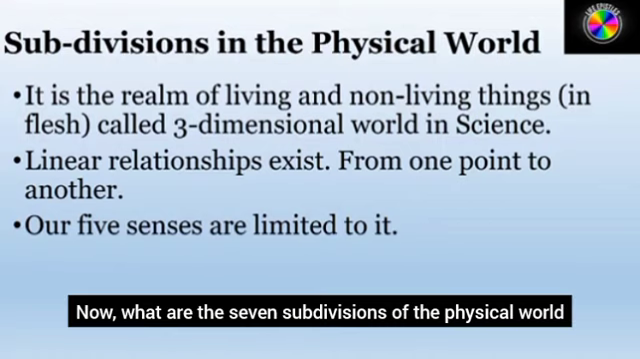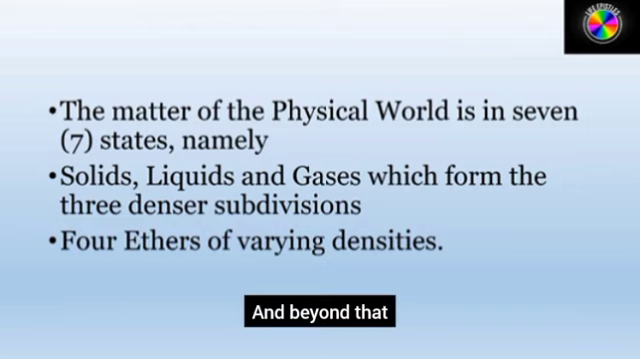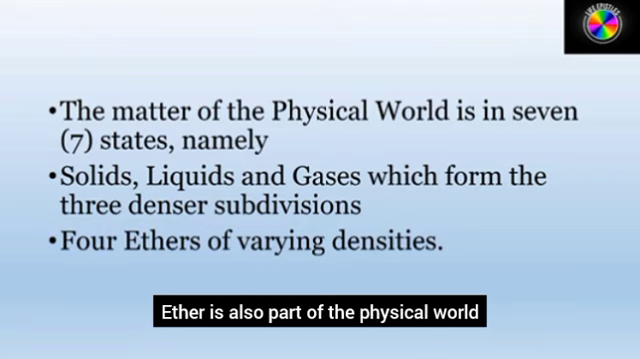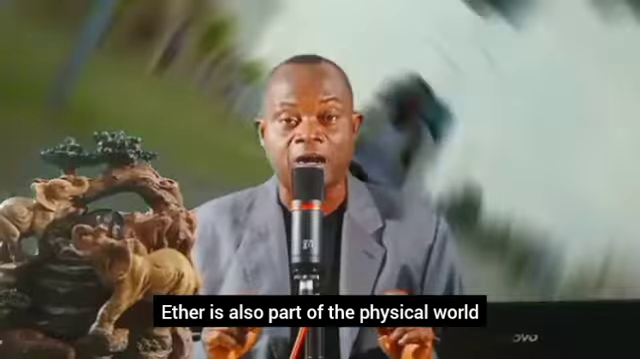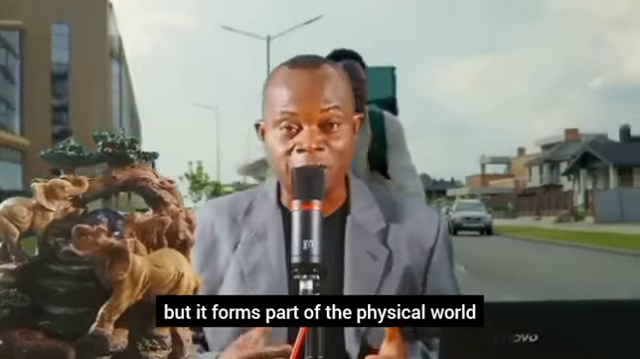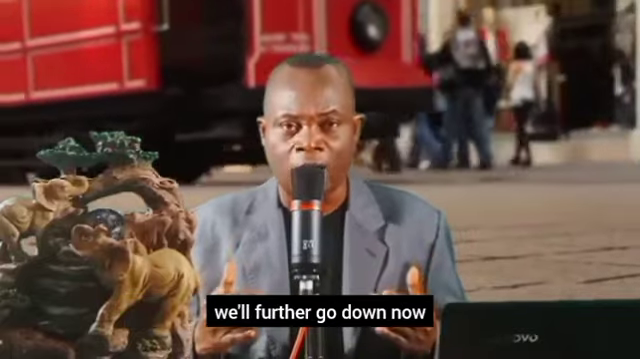Now, what are the 7 subdivisions of the physical world? We have the solid, we have the liquid, and then we have the gas. And beyond that, we have 4 ethers. So if you add 4 to 3, then we have 7. Ether is also part of the physical world, except that it is lighter than air, but it forms part of the physical world.